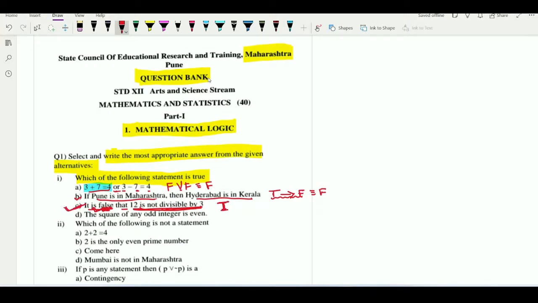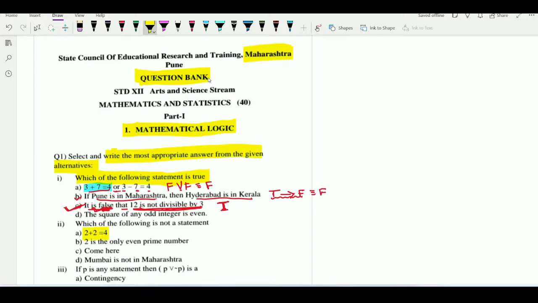Now observe the next example. In the next example, what is the question? Which of the following is not statement? Not statement, when we can say that it is not a statement, if we are not able to identify its truth value. हम true है या false है ये identify नहीं कर पा रहे, तो हम बोल सकते कि वो statement नहीं है. In the first case, 2 plus 2 is 4.